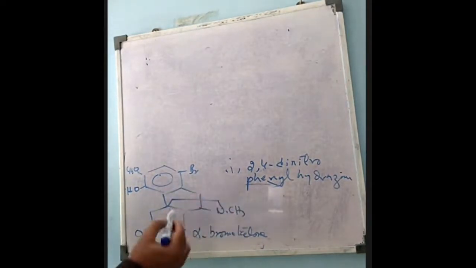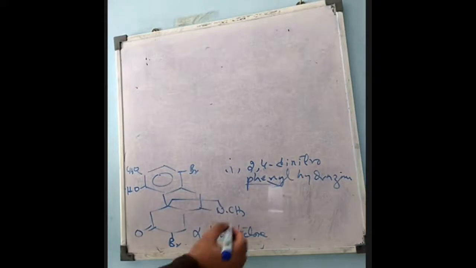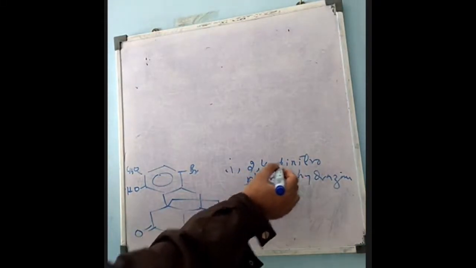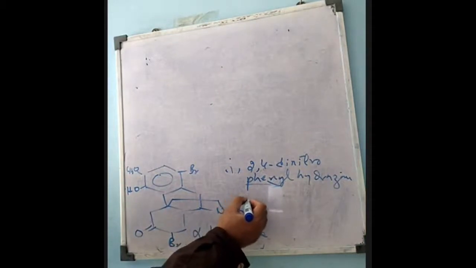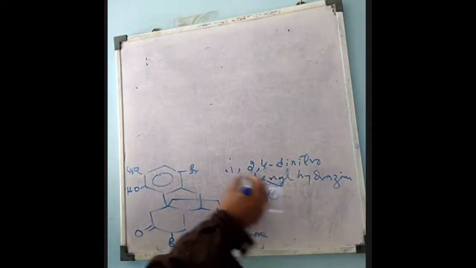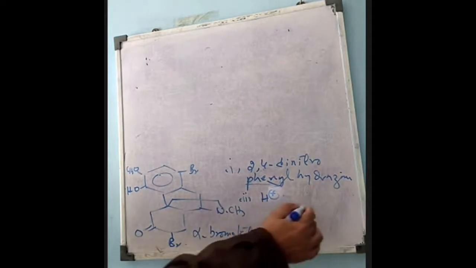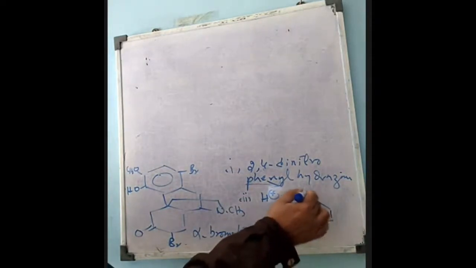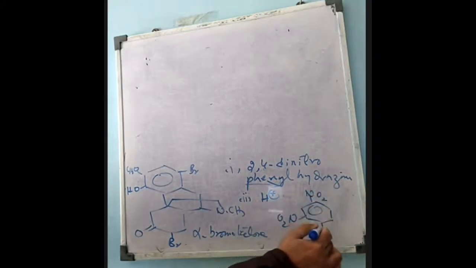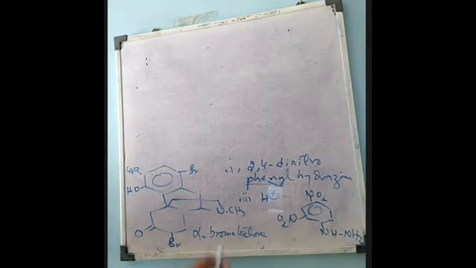Now, the compound we have obtained is an alpha-bromoketone. This will be treated with 2,4-dinitrophenylhydrazine under acidic conditions. That is here, 2,4-dinitrophenylhydrazine. This is the formula of 2,4-dinitrophenylhydrazine.